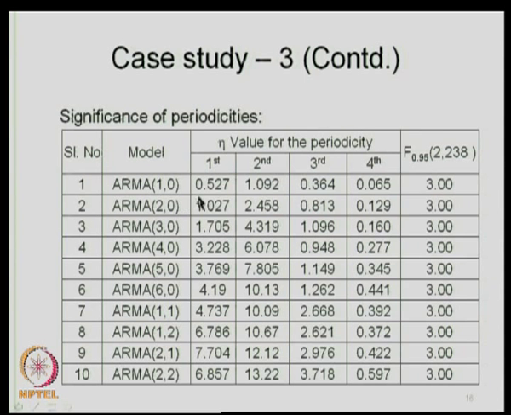On the residual series we calculate these eta values, and the associated F statistic value, which is a critical value, is F 2, 238, since n is 240. So, this becomes 238 and this is a 95% significance value. These values of F 0.95 can be picked up from any standard tables of the F distribution. Any of the standard textbooks will provide this F value associated with the degrees of freedom 2 and n minus 2, and that comes out to be 3.